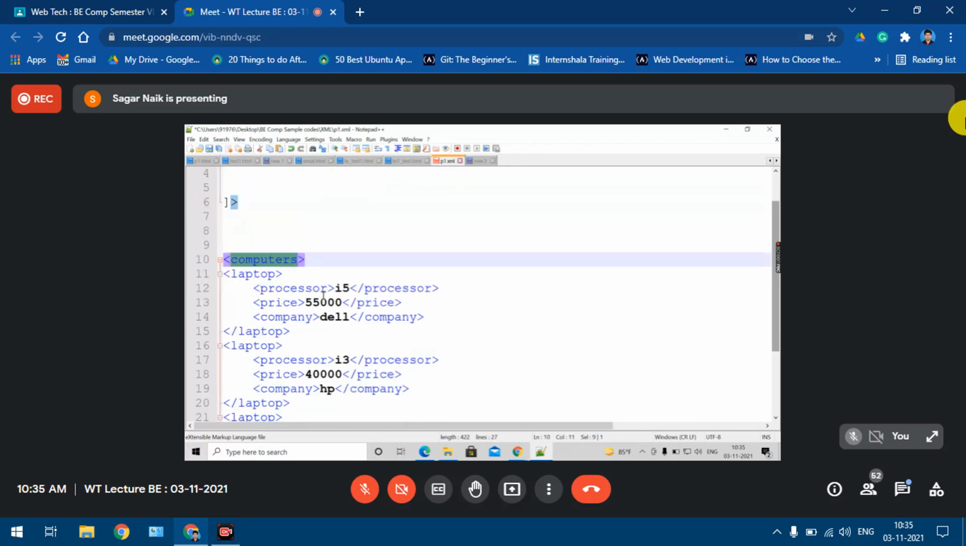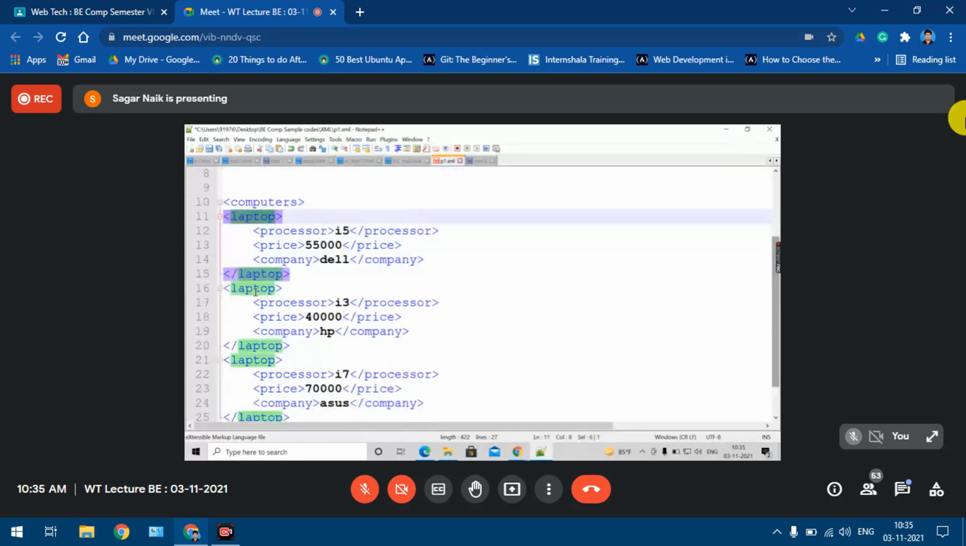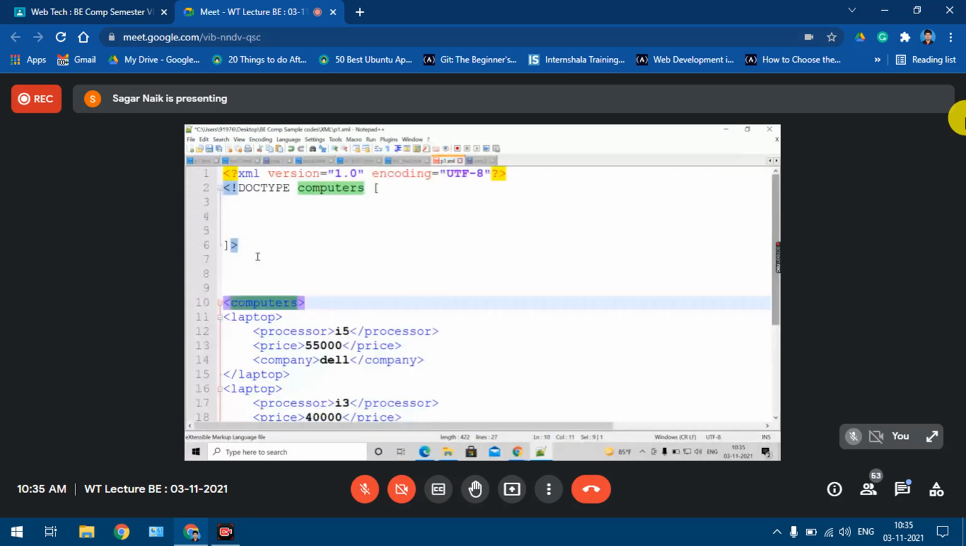If you look at the computers, who is the child of this computers? Laptop. Yes or no? Laptop is the child of the computers, in our case. So I'll define that element. Okay, again this needs practice. So ELEMENT